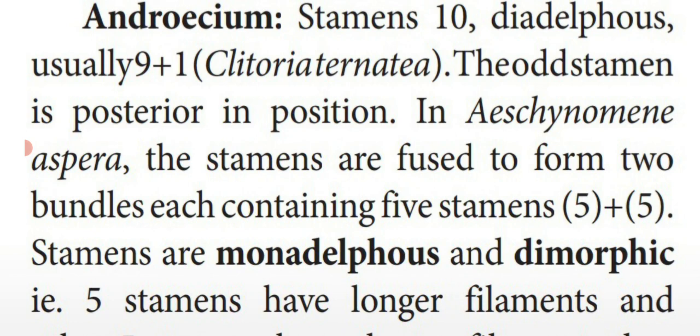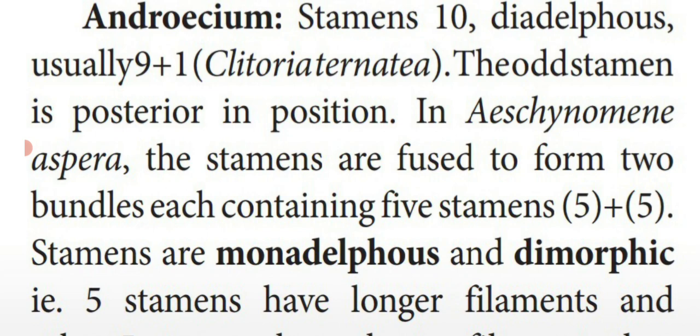Next, androecium. Individual one of the androecium is stamen. It is the male reproductive part. Number of stamens is 10. They are arranged in 2 bundles. 9 stamens are joined together to form 1 bundle. Only the remaining 1 stamen forms another bundle, that means the second bundle. So 2 bundles are present here. That is said to be diadelphous. Here 2 bundles are there, diadelphous stamens.